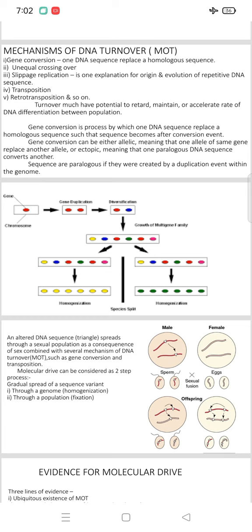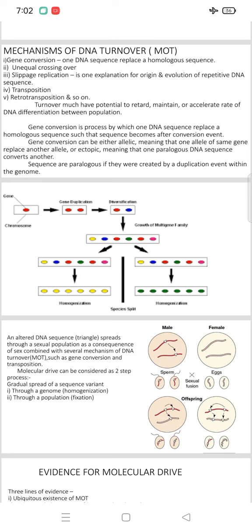The gene is red at the time of gene duplication, and that gene duplication becomes diversification. Then the red color turns into blue, and that goes toward the growth of the multi-gene family. It goes to different types of families, several groups, that is the multi-gene family, and it becomes several colors, which are not for any particular color but represent a multi-gene family.